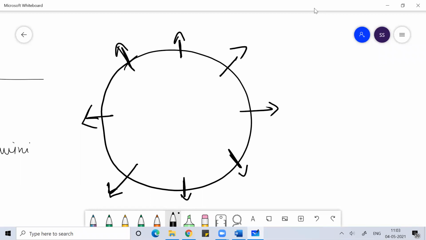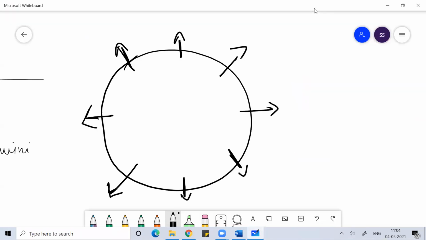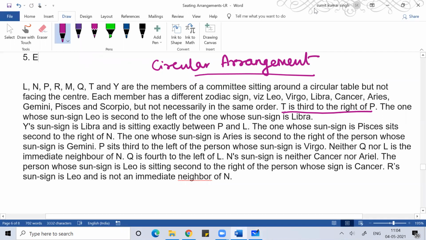So the first sentence is: P is third to the right of P. Suppose P is here, then third to the right of P is here. I can start from anywhere, it doesn't matter. I hope you are understanding. You can start from any position.